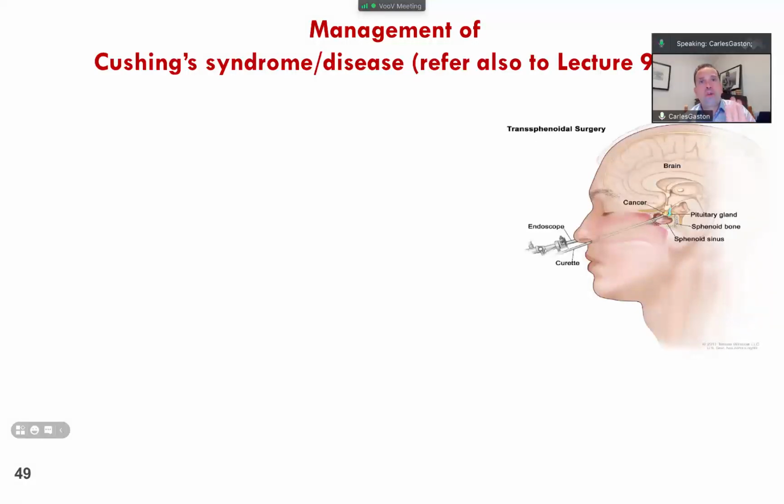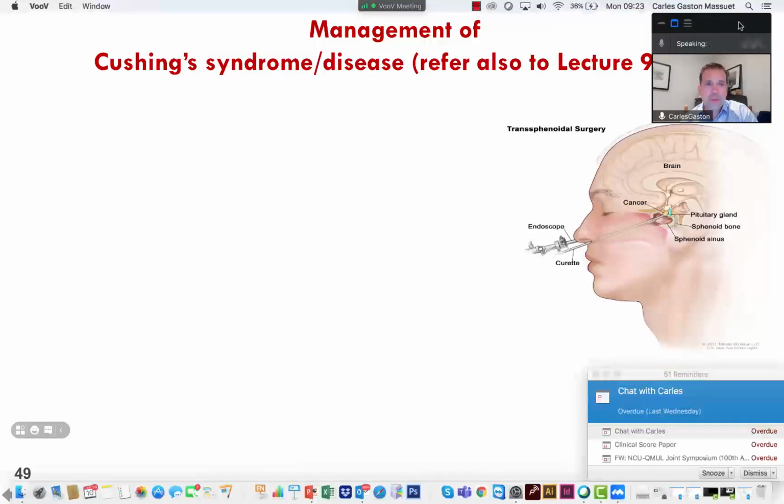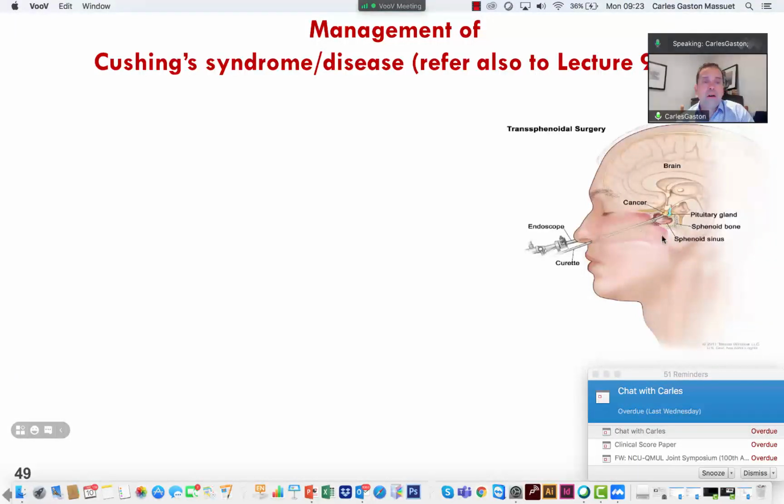You can see here, before they were doing craniotomy, so opening of the cranium. But now the operation of the pituitary gland is through an endoscope. The endoscope goes through the nose and takes the part of the tumor in the pituitary.